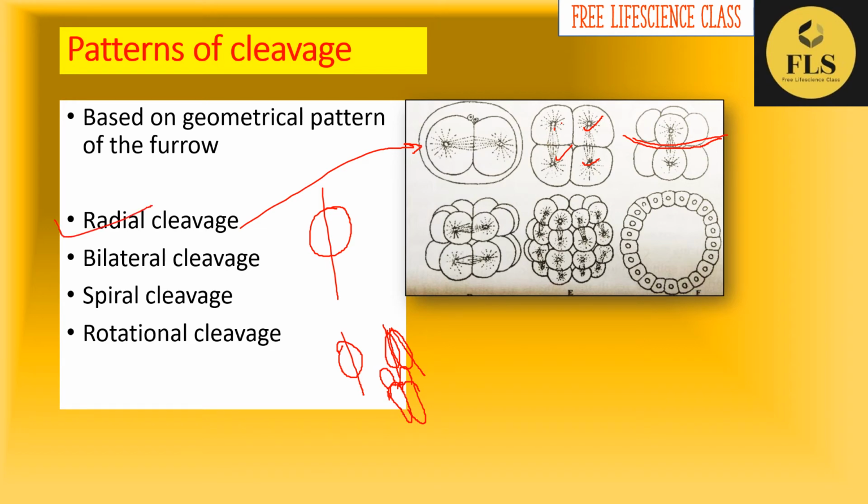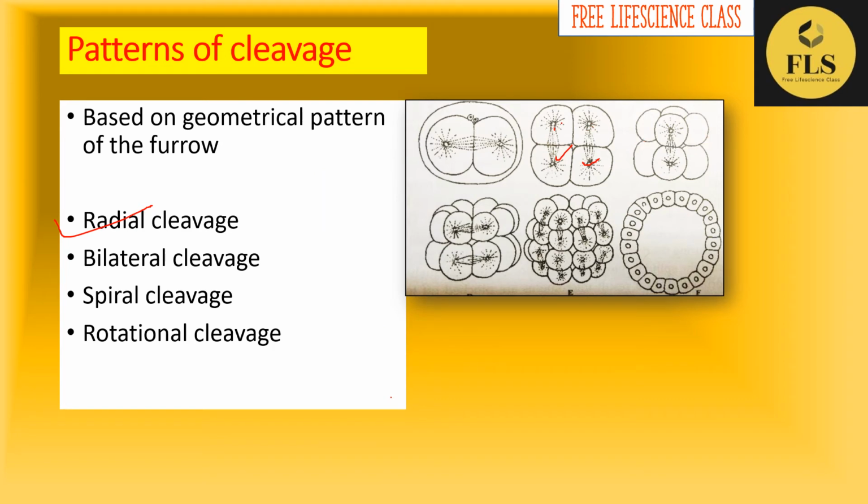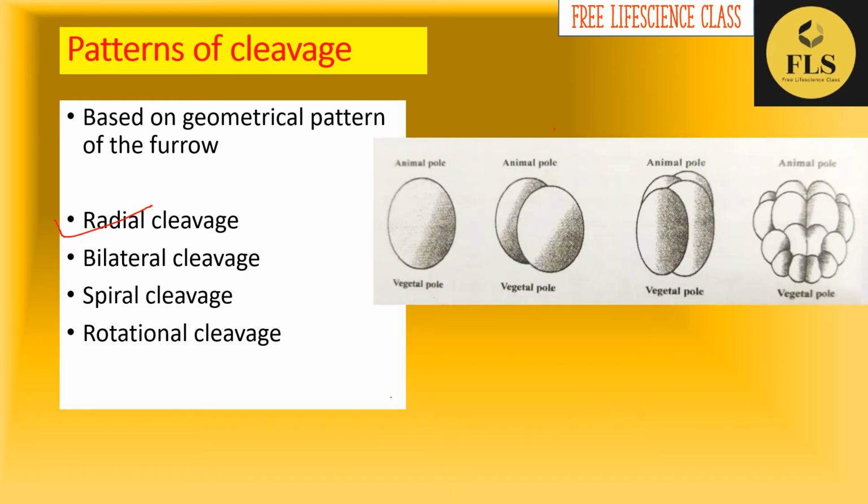Okay. So let's move to the next type of cleavage, that is bilateral cleavage. What is bilateral cleavage? In bilateral cleavage, the embryo cleaves only in the meridional plane. Only meridional cleavage is happening in this type of cleavage.